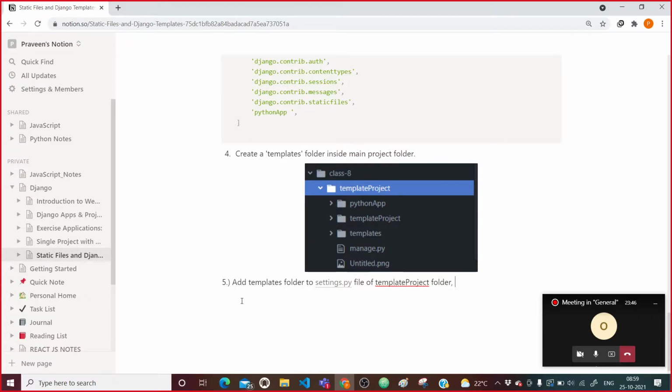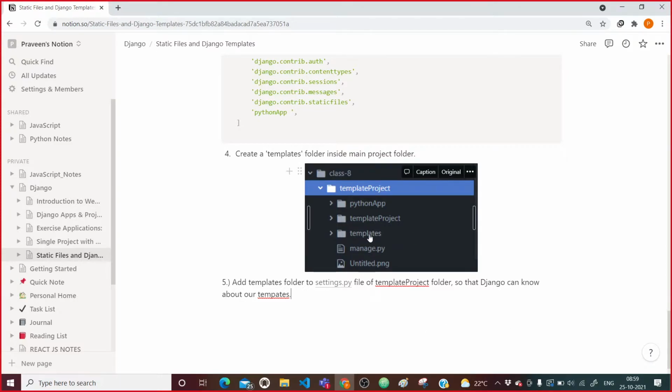Why? So that Django can know about our templates, because right now the Django project is unaware of this templates folder. Now we need to make the Django project aware of this templates folder. So how to do that?